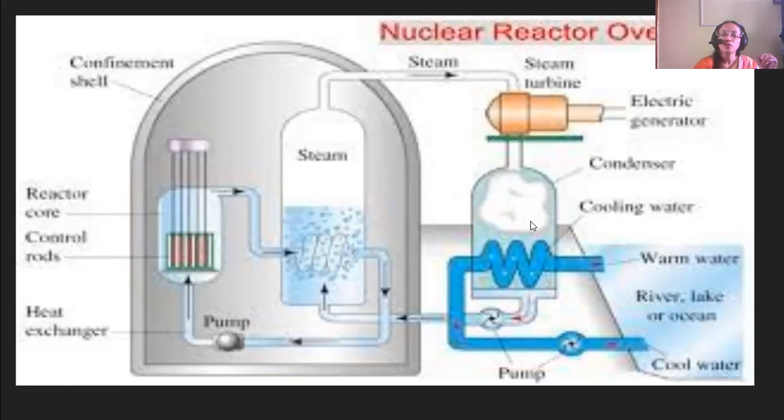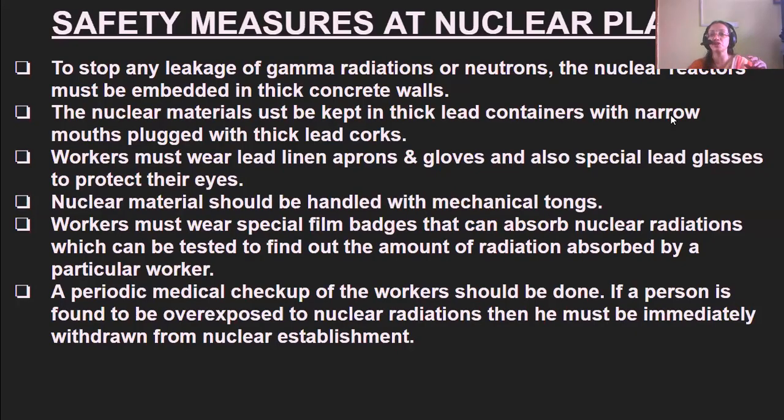Okay. Next are the safety measures which are taken in the nuclear plants, because I told you it's very dangerous for the persons who are working there. We need to stop any leakage, because if any leakage happens, it can cause a very disastrous circumstance outside also. So we need to be very careful to stop any leakage of gamma radiations or neutrons. The nuclear reactors must be embedded in thick concrete walls.